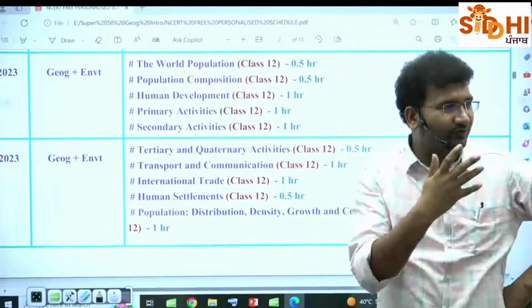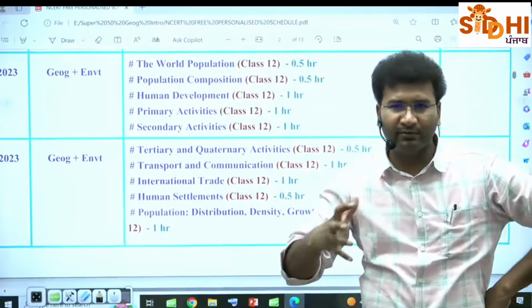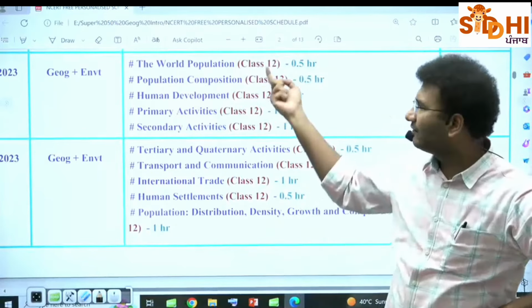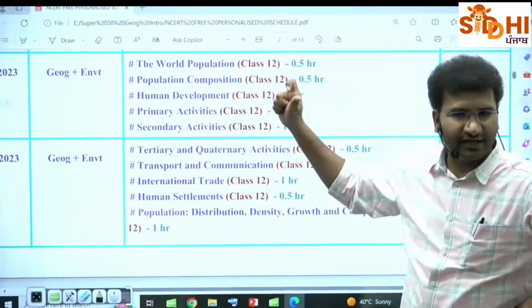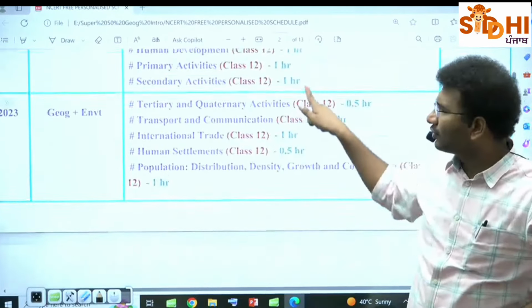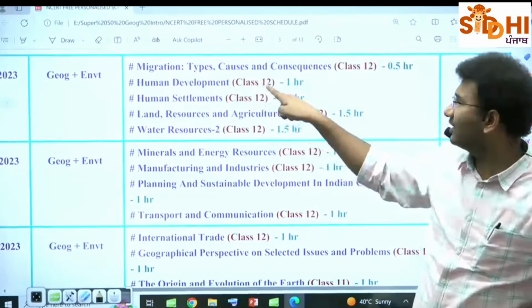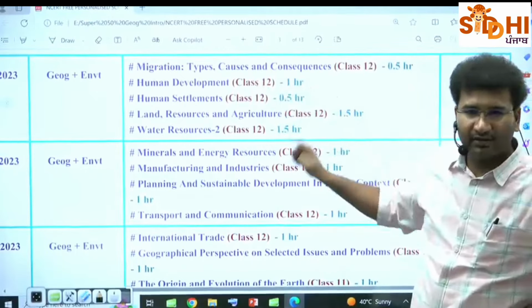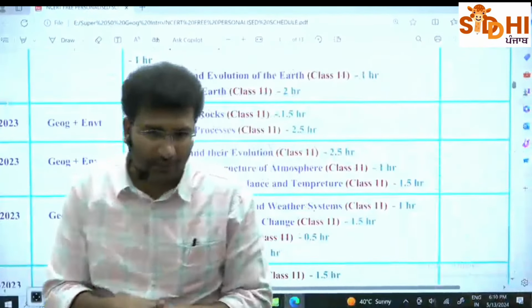Just give a glimpse of the content, not going through rattafai. You should not do that, mugging up. Right? Half an hour. Population composition, half an hour. Maybe human development, again, chapter is there, 1 hour. Not more than that. Likewise, geography and environment, I'll give you human development, class 12, 1 hour chapter. So this is how, now this personalized schedule, I'll give it to you.